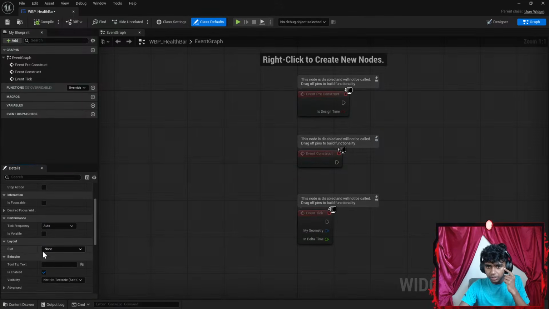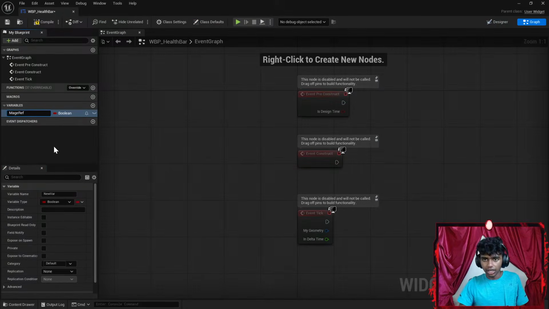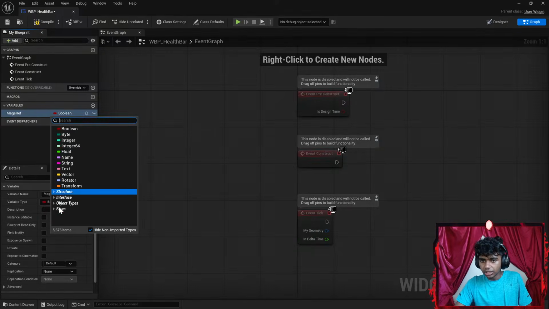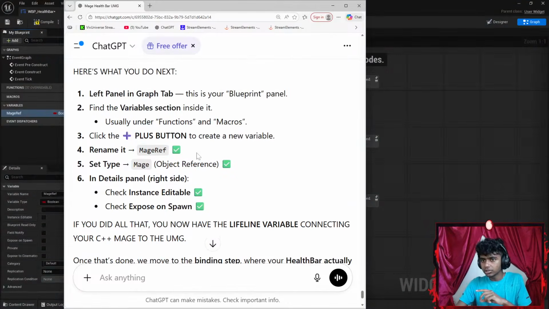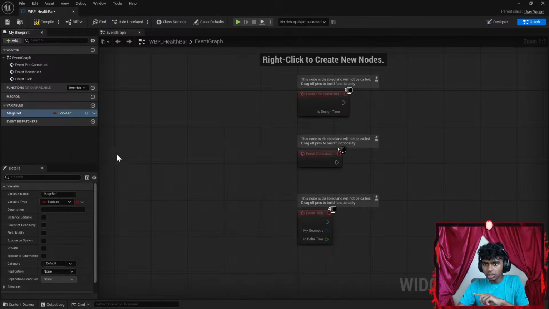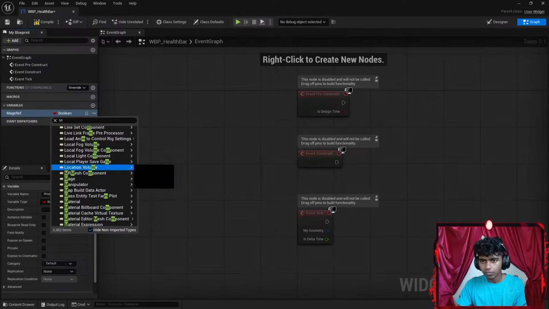Okay, gotta find variables. Okay, there we go. Let's click the plus button. Name it something like mage ref. Set the type to be object type. What was the type? Okay, so it's set the type to be mage object reference. So let's go back to the Unreal Engine. Type is gonna be object types. Let's go ahead and type something like mage. Whoops, let's go with MAGE.